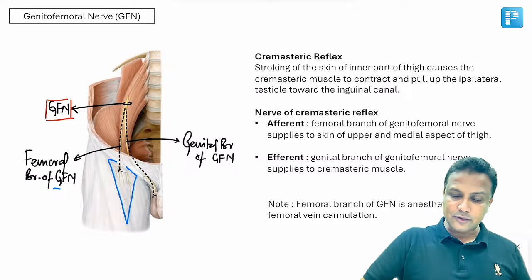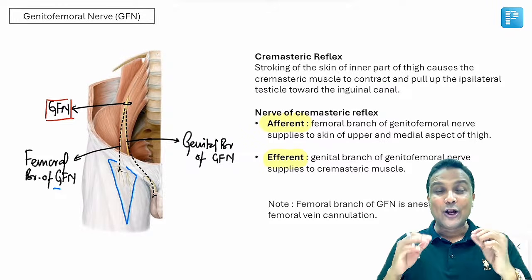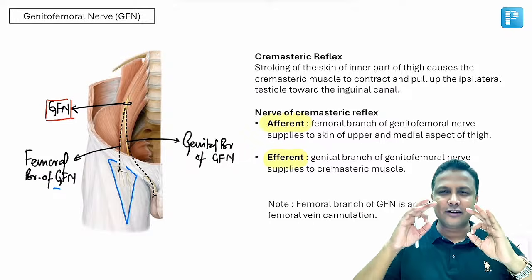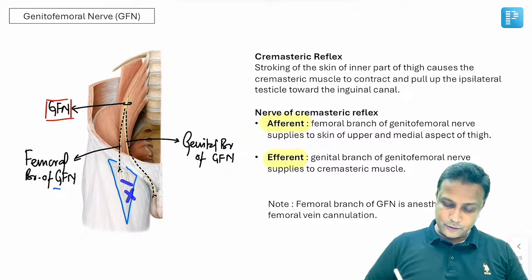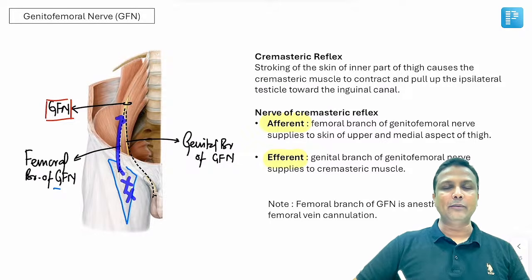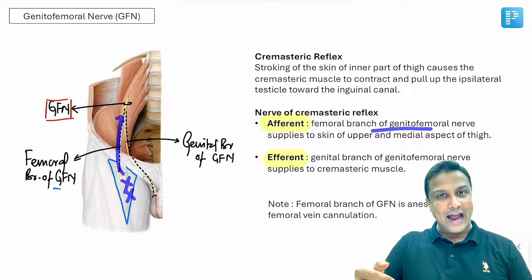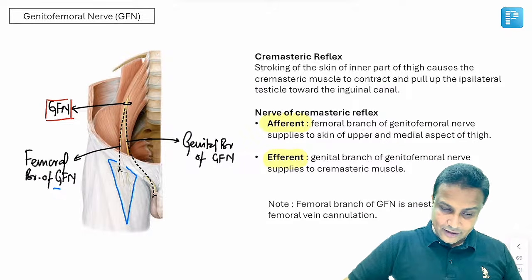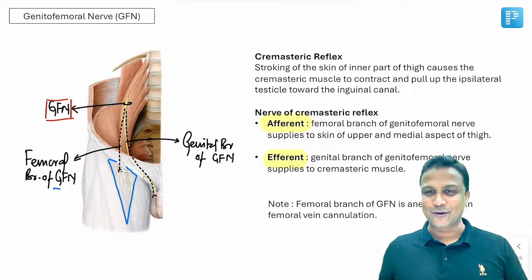In every reflex, you'll be having one afferent nerve and one efferent nerve, sir. Which is the afferent nerve? Look at my diagram. It is crystal clear. If there is a stroke onto the medial side of thigh, the information will be carried by femoral branch of genitofemoral nerve, and that one will be the afferent nerve. And then after that, genital branch is going to supply the cremasteric muscle, and that one will be the efferent one. Crystal clear concept here.